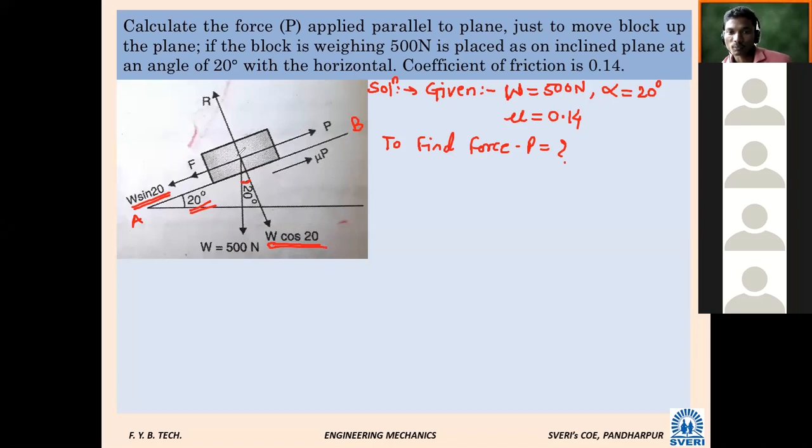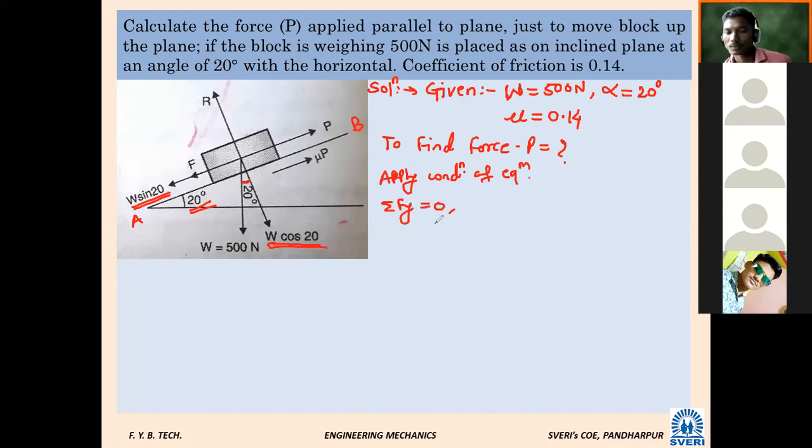In short, in this problem, instead of a horizontal plane, the plane is inclined. That's why we have to take this. So shall we apply the conditions of equilibrium? Yes, sir. Conditions of equilibrium. Suppose I ask summation Fy is equal to 0.